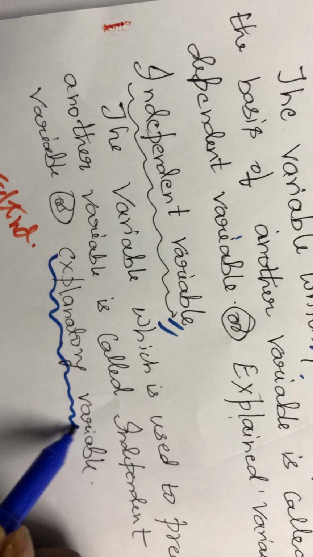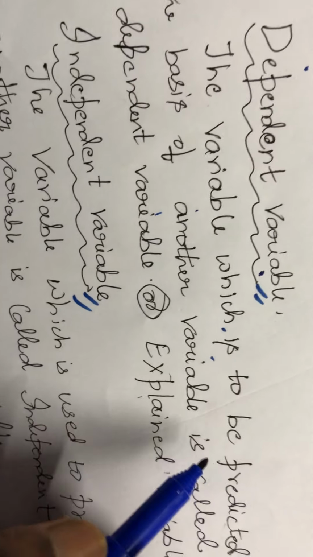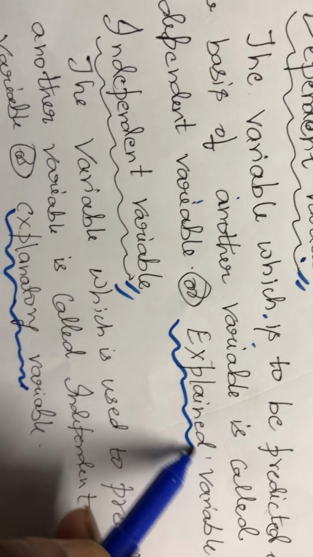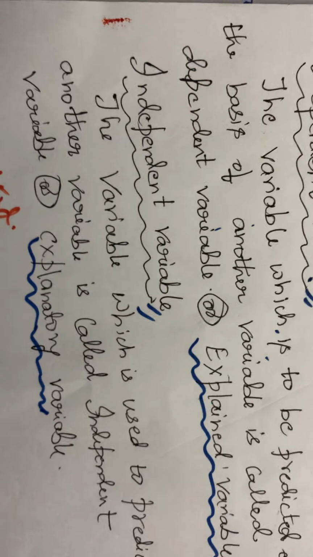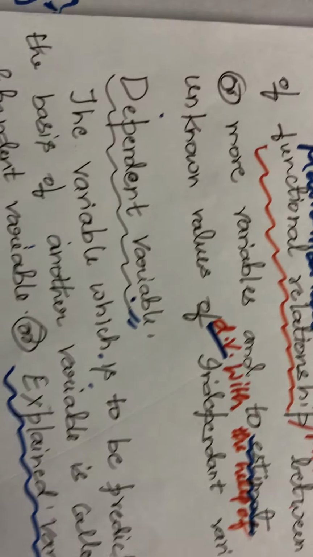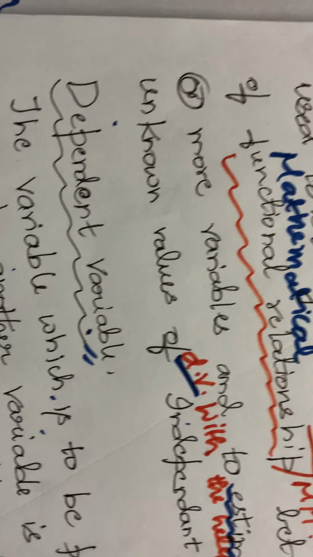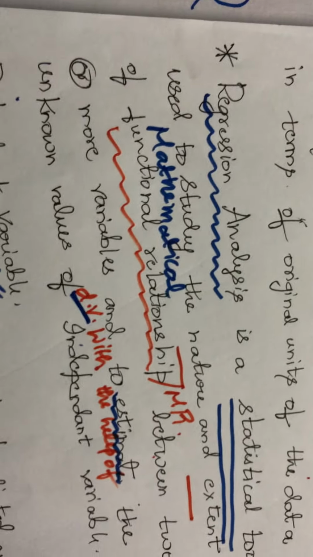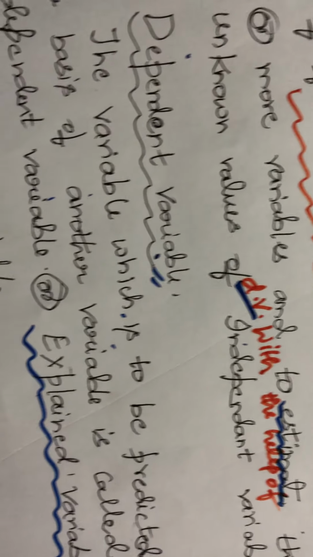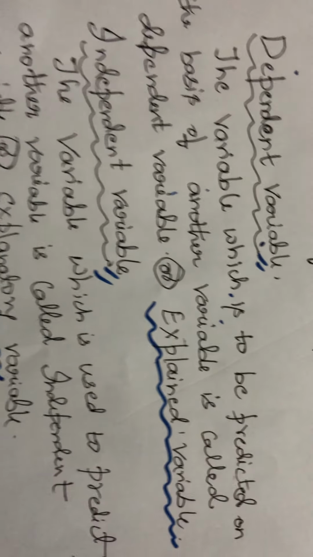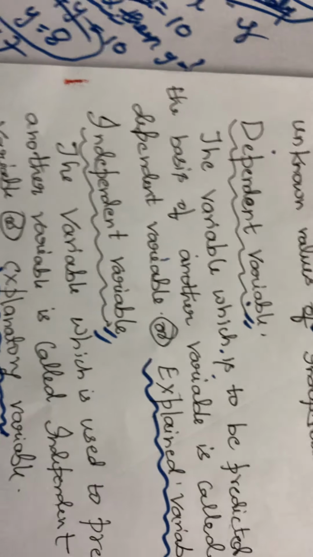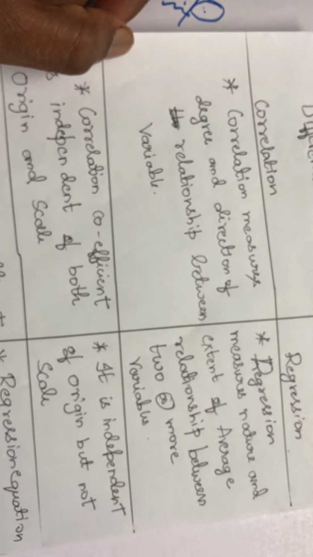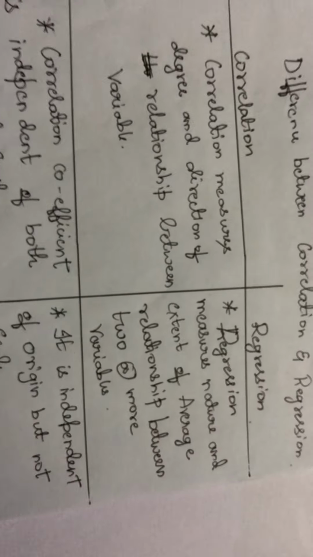Also called as explanatory variable. Dependent variable is called explained variable. Is it clear to you? So now we have understood the meaning of regression analysis. We studied about dependent variable, independent variable. Now let us have a quick recap on the difference between correlation and regression.